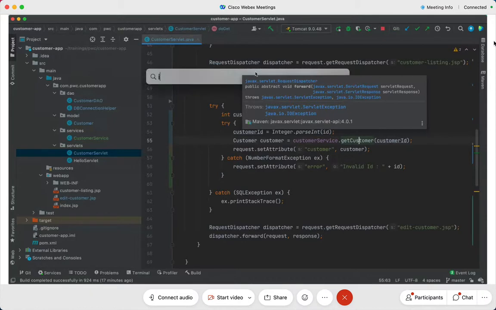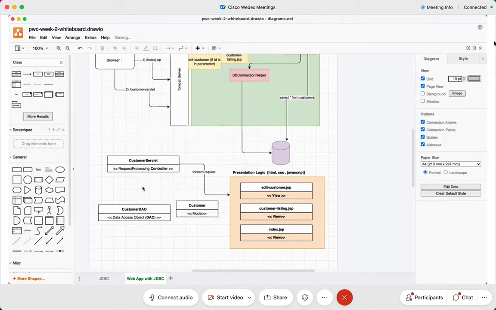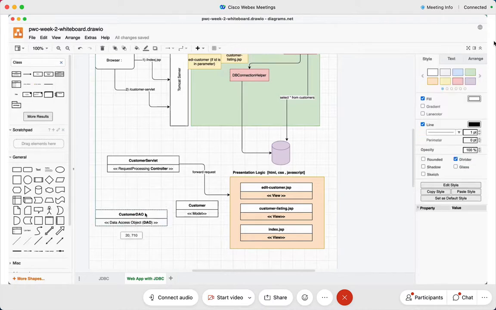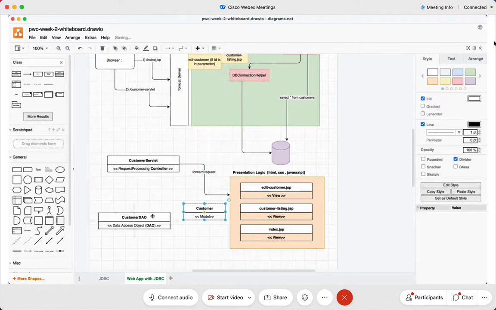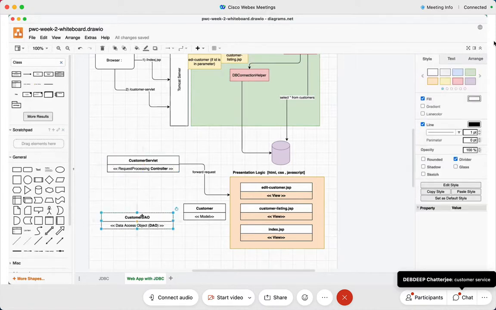What have we done? What have we done? See here, very simple stuff. This customer servlet will now not use this customer DAO directly. Customer servlet, my control class. Tell me, what is my customer servlet using now, which in turn uses customer DAO? Quickly tell me. What is my customer servlet using, which in turn uses customer DAO? Service class, correct. It is service class, right?